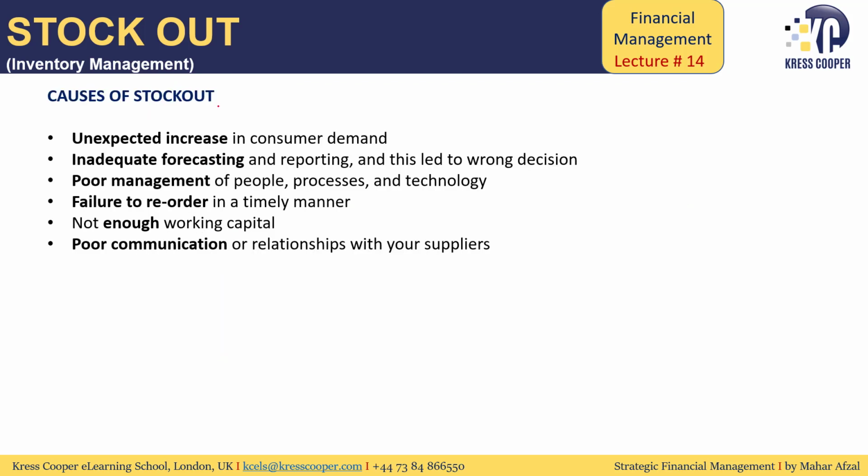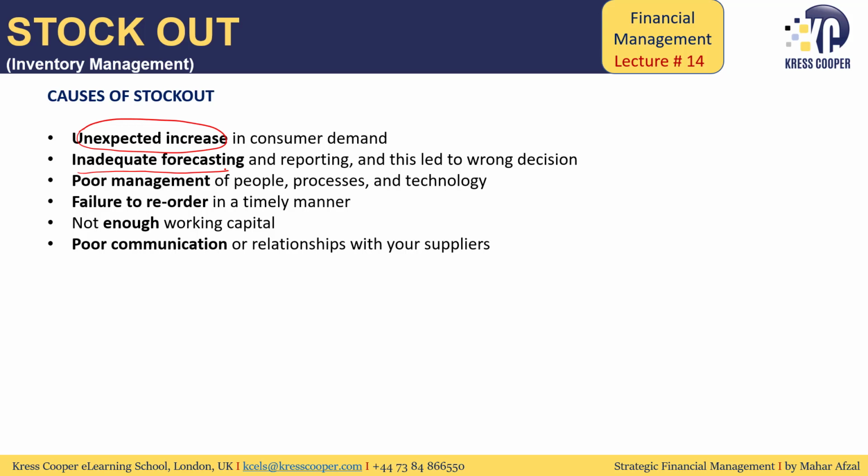So what are the different causes of stock out? It might be an unexpected increase in demand. This can be the reason for the company running out of the stock. There is inadequate forecasting and reporting as well. The true picture was not shown to the management. When the true picture was not shown to the management, they have not ordered further raw material, they have not planned accordingly. Ultimately the company was out of the stock. This can be the reason as well for the company being out of the stock.